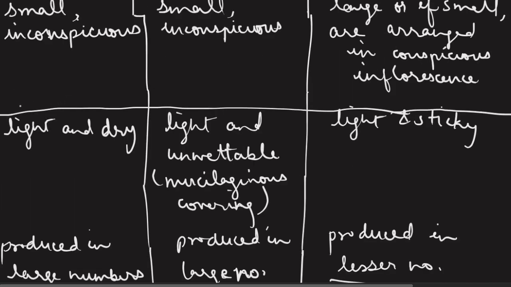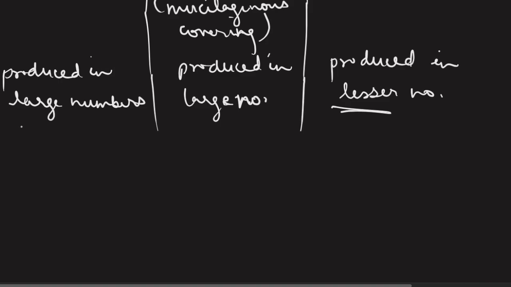One more point that I forgot to mention here is that there is no nectar production by the flower in case of anemophily and hydrophily, but in case of entomophily, nectar is produced so that the insects can be attracted by the flower and can be rewarded in return for the pollination. So this was all about pollination.